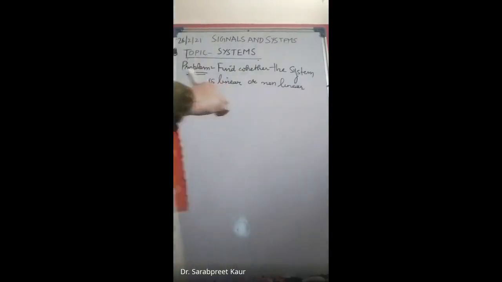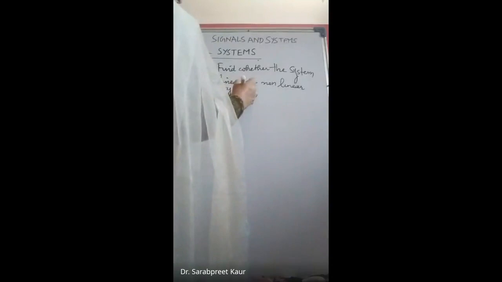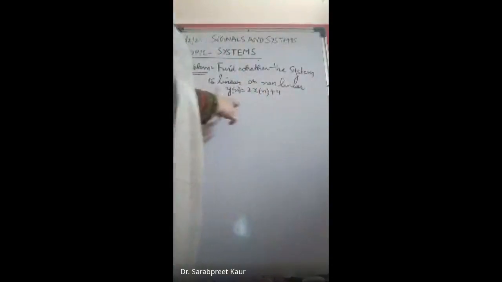So linear system is a system which satisfies both the superposition and the homogeneity principle, whereas the non-linear system doesn't satisfy those principles. So the question that is given to you is y[n] is equal to 2x[n] plus 4. So this is the relationship between the input and the output.